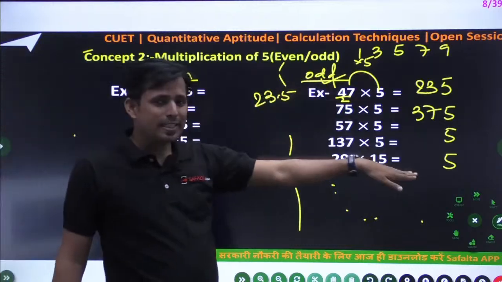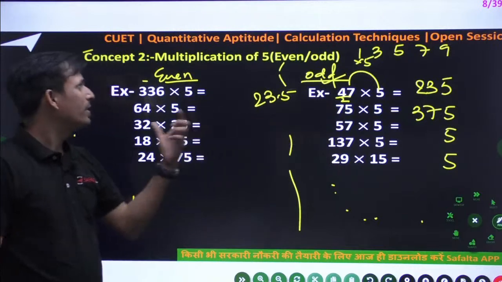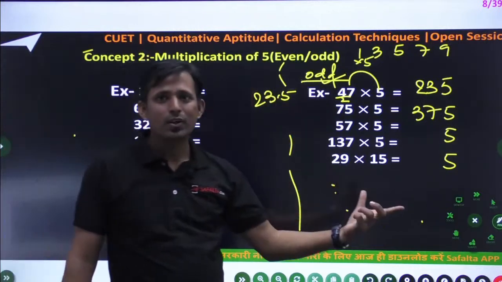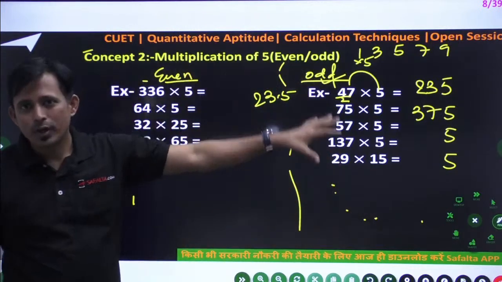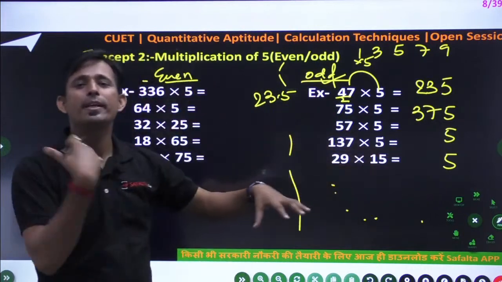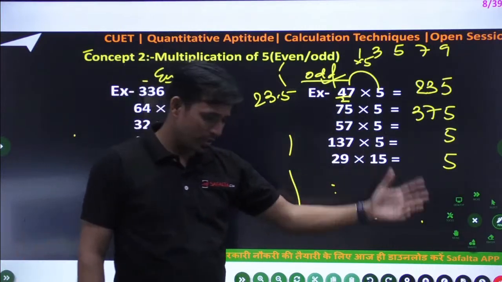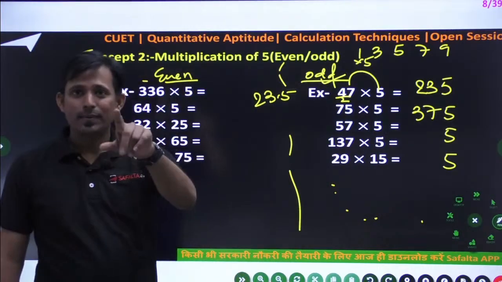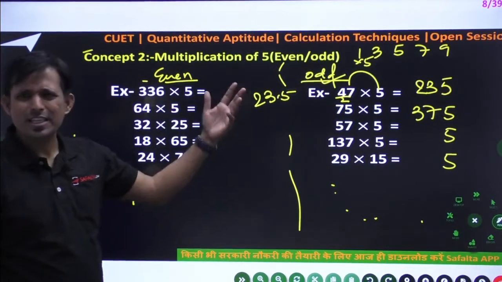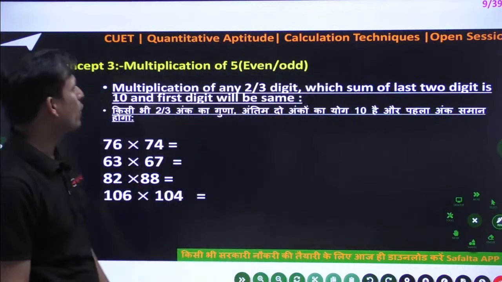Similarly, you can solve this segment also. Okay, so these two are the important sections based on multiplication of 5 for even numbers and odd numbers, and that will be applicable in the complete math. Complete math means complete arithmetic plus mensuration plus sometimes the number system. Okay, so we'll discuss each and everything. So this is the concept of 5.